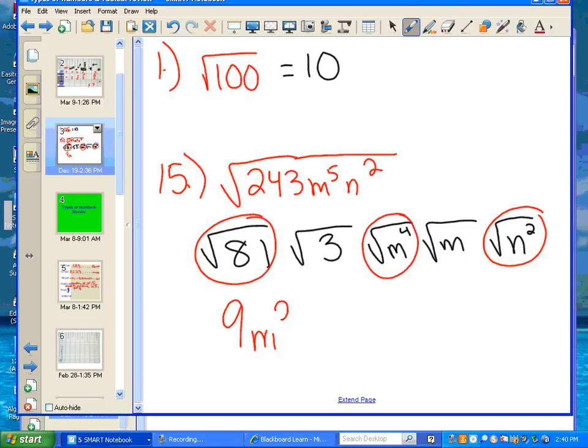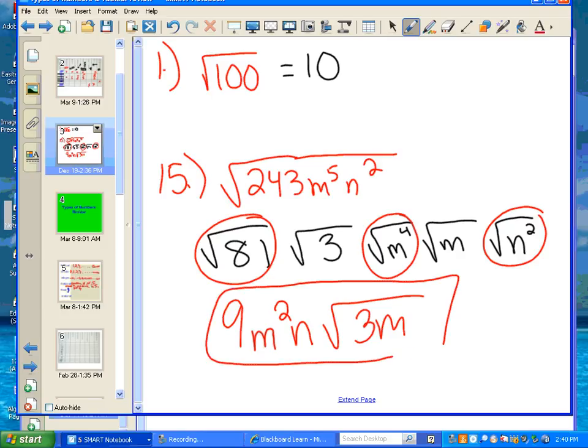And then, Brianna, what's the square root of n squared? Good. n. With the radicals that are left, which is square root of 3 and square root of m, just kind of mush them together, write them inside the same radical. That's the answer. Give me a thumbs up, thumbs middle, thumbs down. Do you remember that from last year? I know some of you watched the videos, but.